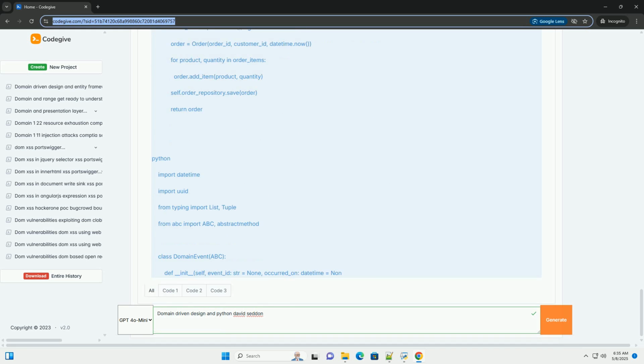Core domain, supporting subdomains, and generic subdomains. Core domain. The most critical part of your business, giving you a competitive advantage. This is where you should focus your DDD efforts. Supporting subdomains. Subdomains that are necessary for your business but don't provide a competitive advantage. You might build these in-house, but they are less critical than the core domain.